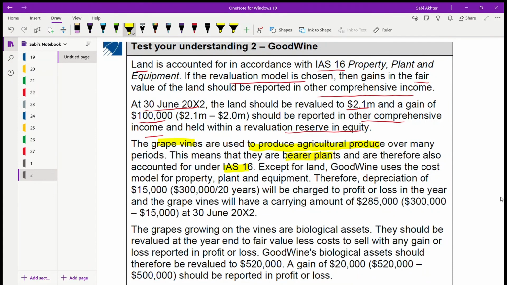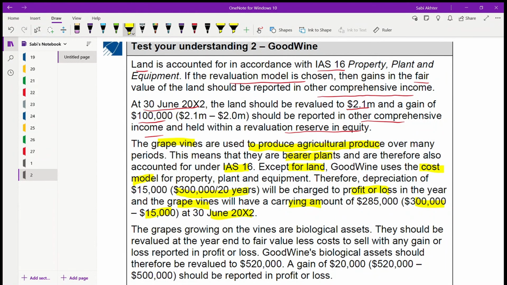Land is also under IAS 16. But remember, except the land, because for land they have used the revaluation model. The company uses the cost model for other property, plant, and equipment. That means for this grapevine you have to use the cost model. So therefore you have to charge depreciation. They told us the useful life is 20 years, so it will be 300,000 divided by 20 years. They'll be charging the depreciation to profit and loss, and then the grapevine will have a carrying amount of this much. You deduct the depreciation of 15,000 from the 300,000, the cost at this date.